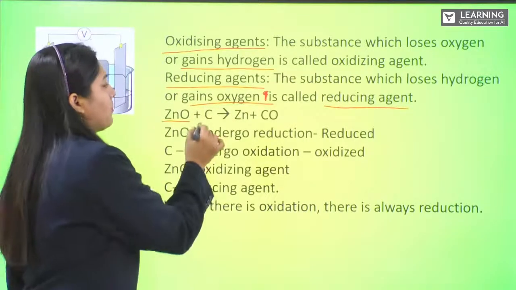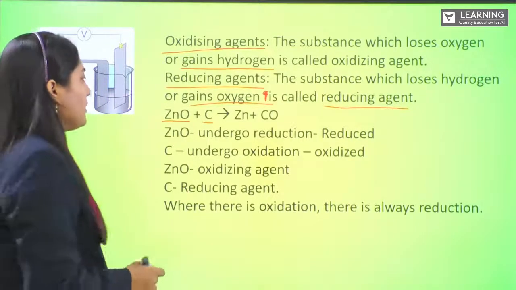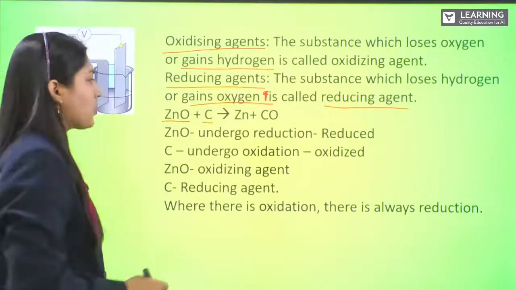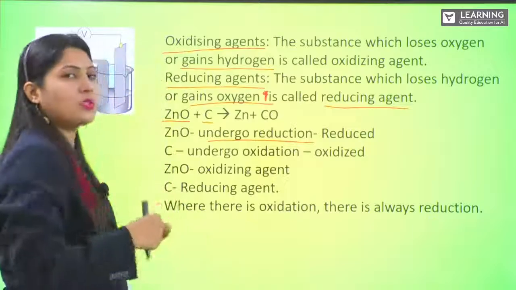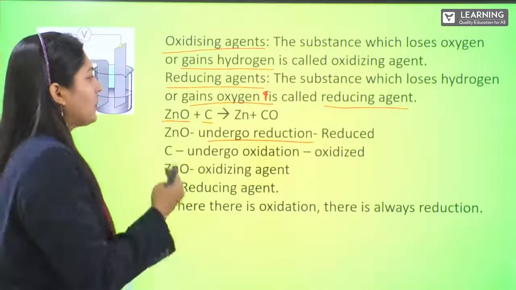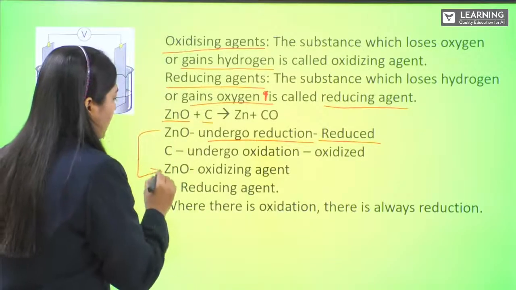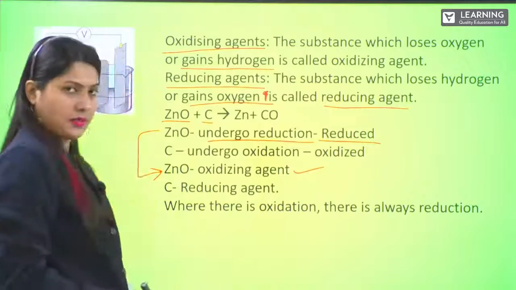Zinc oxide plus carbon gives you zinc plus carbon monoxide. So zinc oxide is losing oxygen. So we can say zinc oxide is undergoing reduction. It is losing oxygen, so it is being reduced. And so we can call zinc oxide the oxidizing agent.